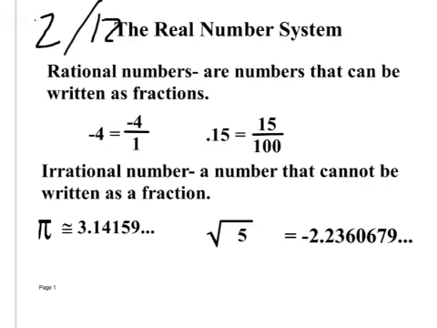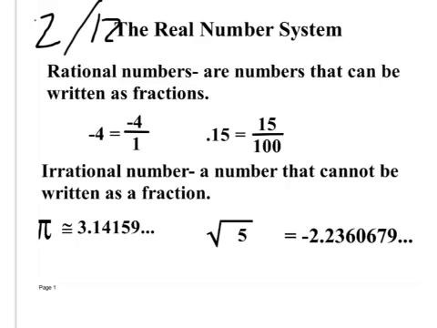The real number system: real numbers are a combination of rational numbers and irrational numbers. Rational numbers are numbers that can be written as fractions, such as -4. We can write that over 1, make it a fraction. 0.15, we can write that as 15 over 100. That is a fraction. Okay? So almost any number can be written as a fraction, so that's a rational number.